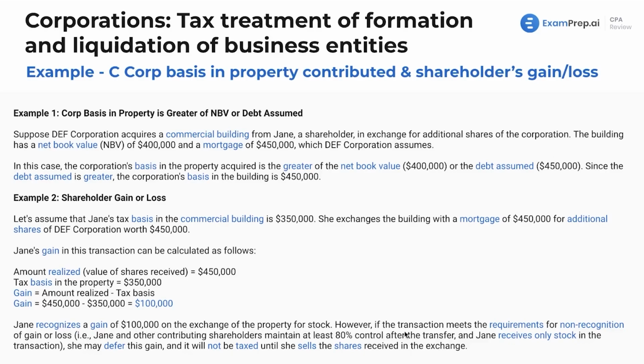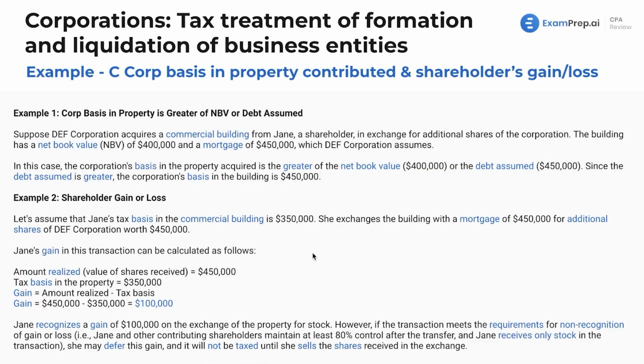However, if the transaction meets the requirements for non-recognition of gain or loss, such as Jane and the other shareholders maintaining at least 80% control after the transfer, Jane receives only stock in the transaction. She may defer the gain, and it will not be taxed until she sells the shares.